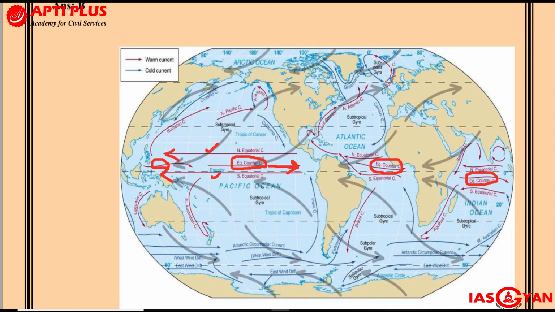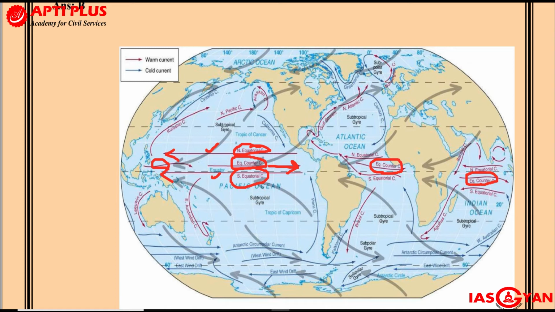What UPSC said is that it is because of the convergence of these two currents, the north equatorial current and the south equatorial current. What happens is this: on either side of the equator you have the tropics, up to around 30-40 degree latitudes on either side.